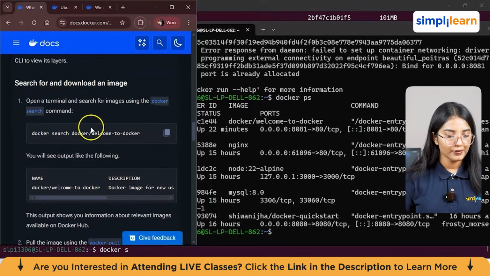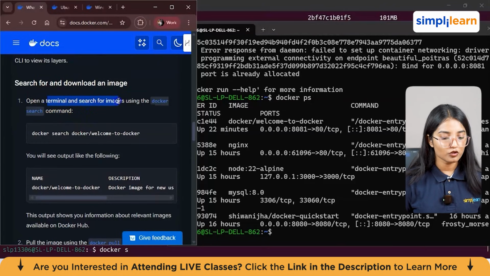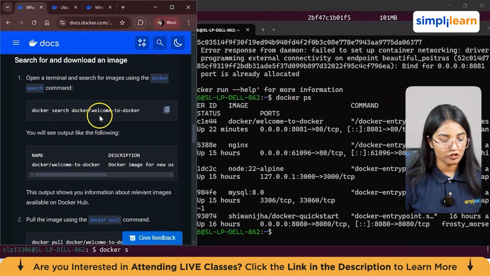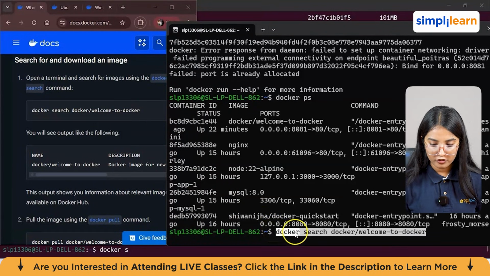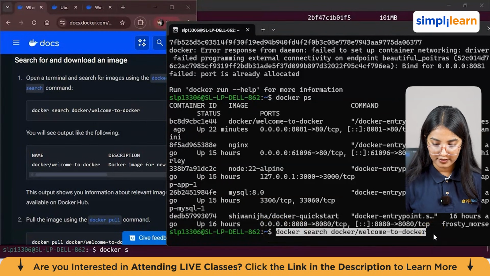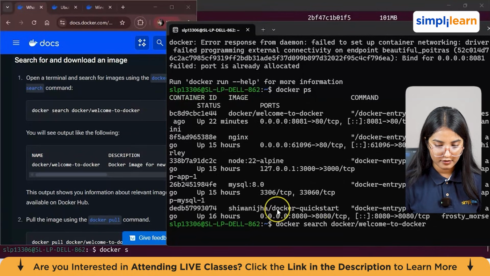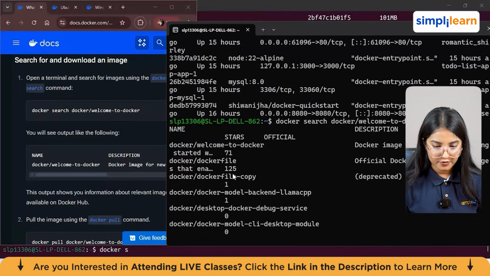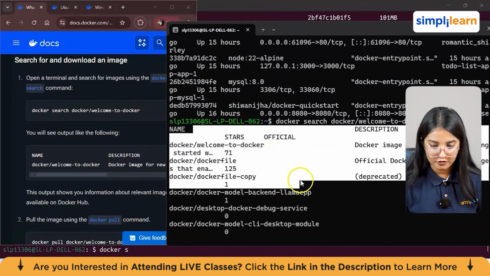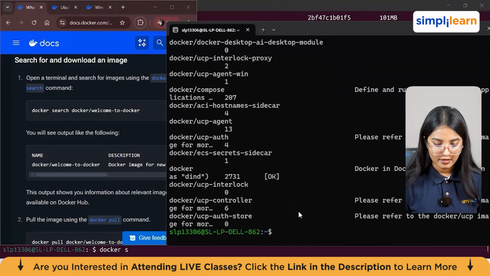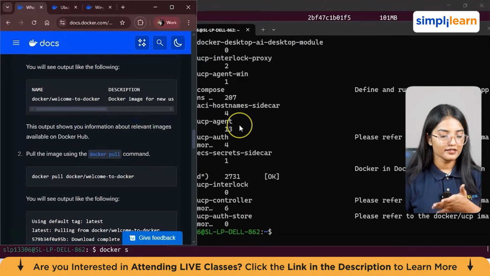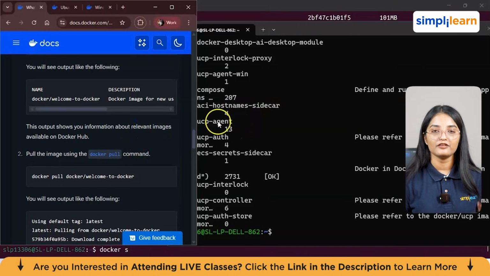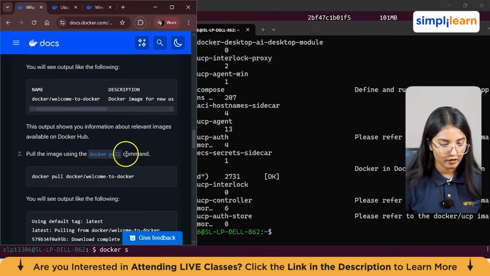Now for this, it says open your terminal and search for images using the Docker search command. So let me copy this from here and paste it. It says docker search docker, welcome to Docker. Let's see the output for this. As you can see, it shows the name, stars, official, description. So it has listed all your images from here. Basically, this output shows the information about the relevant images available on Docker Hub.